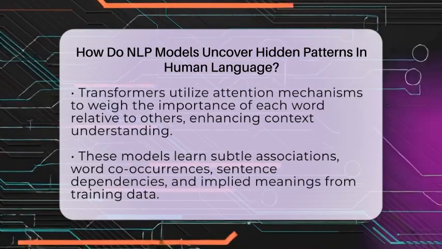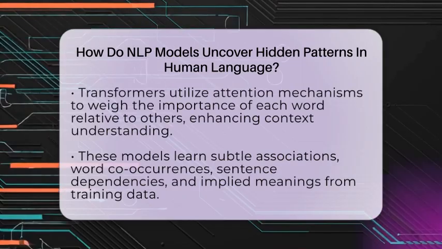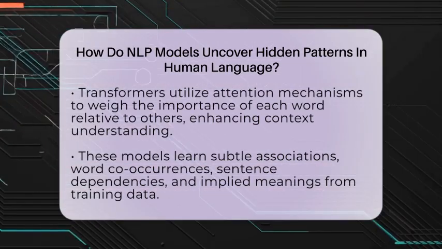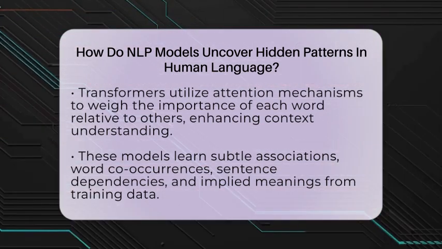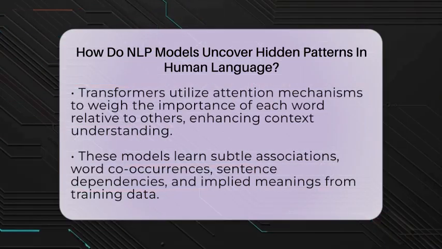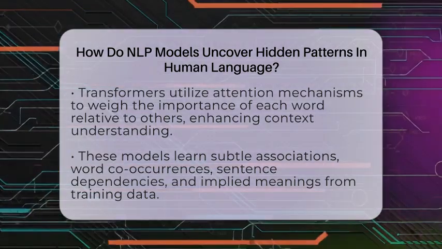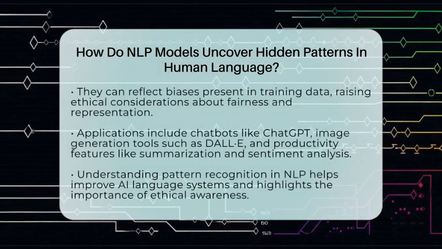When trained on massive datasets, these models learn subtle associations between words and concepts. They discover how words tend to co-occur, dependencies in sentence structure, and even implied meanings. But it's important to remember that these patterns can also reflect biases from the training data, which raises ethical questions about fairness.